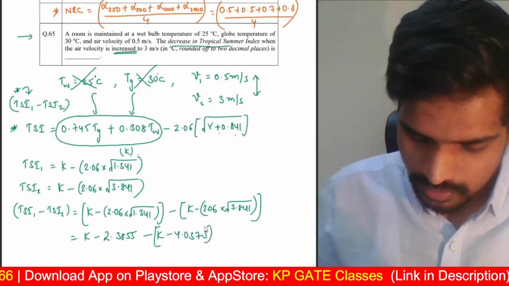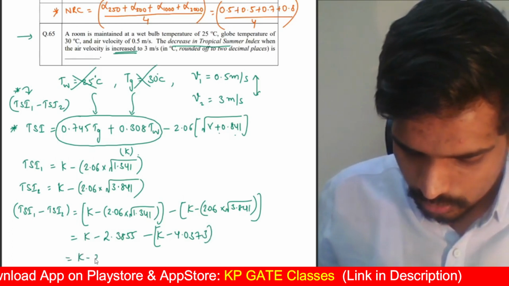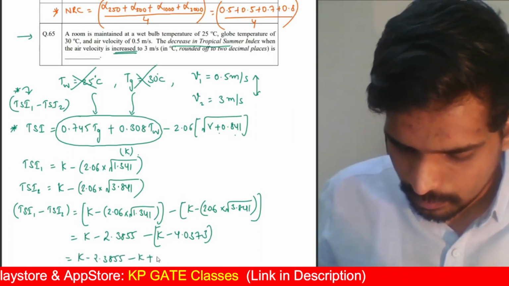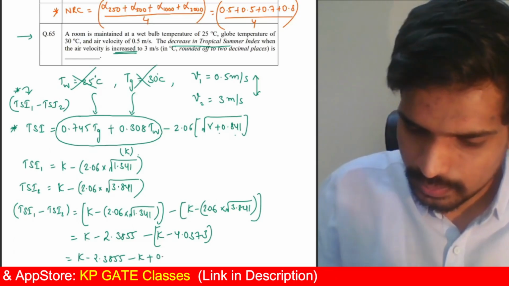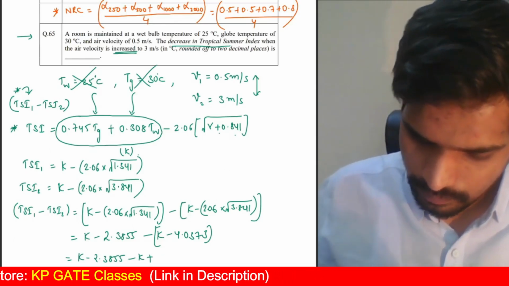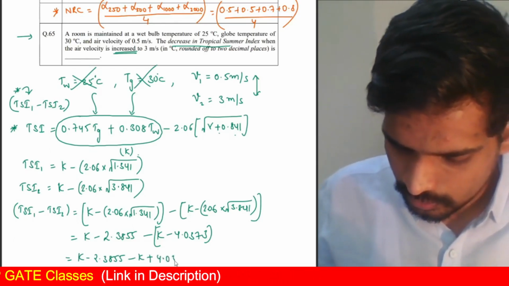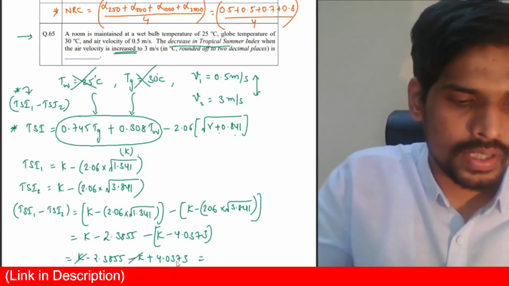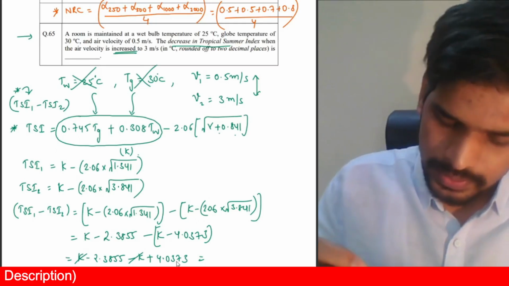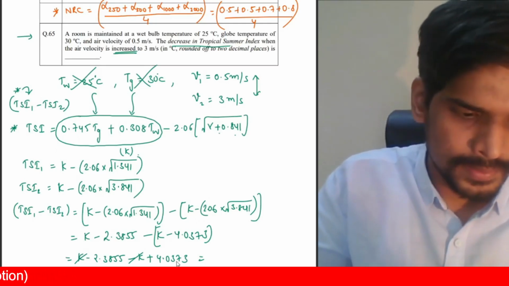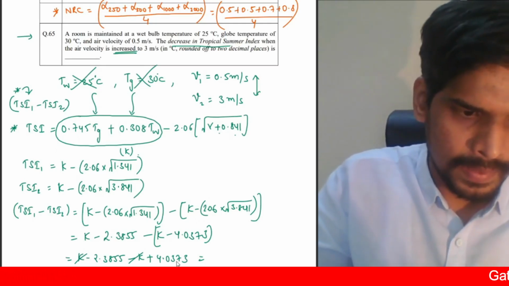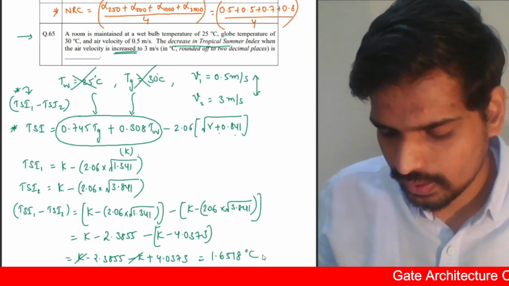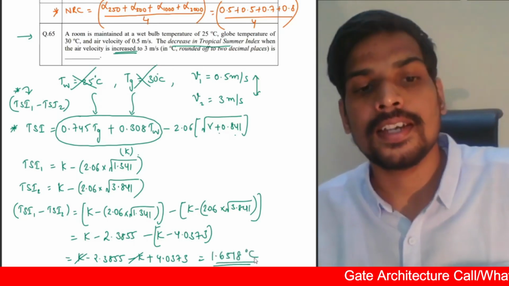4.0373. So this will be K minus 2.3855 minus K plus 4.0373. K and minus K get cancelled. 4.0373 minus 2.3855, you'll get your answer as 1.6581 degrees centigrade. That's the change in tropical summer index.